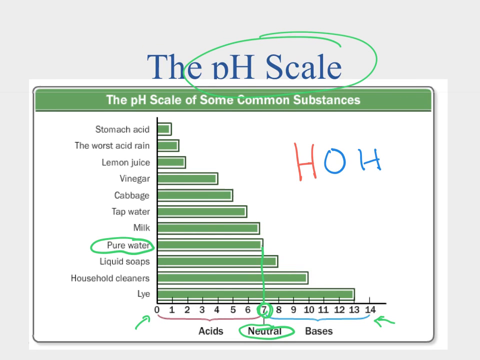Okay, and as I alluded to, we have our acids. Our acids range from 0 up to 7. Remember, at 7 it's neutral, so it's not quite there. Some examples, like we said, stomach acid is a pretty strong acid, vinegar is one here, and even what comes out of our tap water tends to be slightly acidic. Now our bases are going to have a pH greater than 7. Things like our soaps are in that range, and then lye is a real strong one here. We talked about sodium hydroxide. So our pH scale goes from 0 to 14. Those with numbers lower than 7 are going to be acids, and those with numbers greater than 7 are going to be bases.